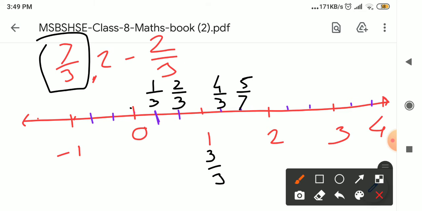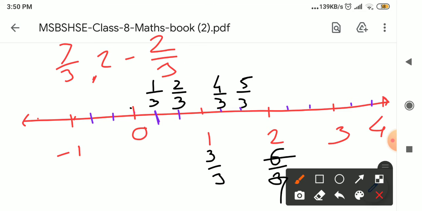This 2 means which number is there? 2 means 5 upon 3, sorry, my mistake, I wrote 5 upon 7. Then 6 upon 3. 3 ones are 3, 3 twos are 6, so 2 is here, right? Then 7 upon 3. That is our position of 7 upon 3 on a number line.